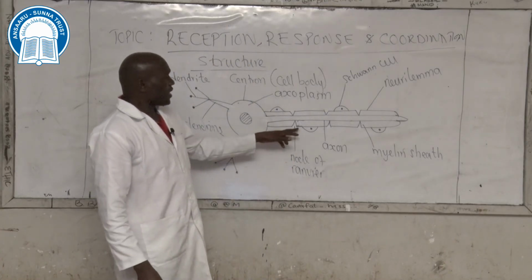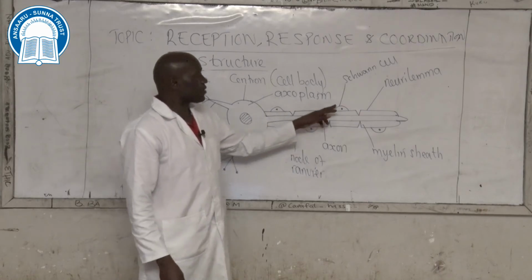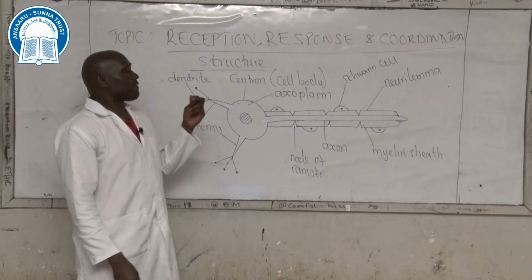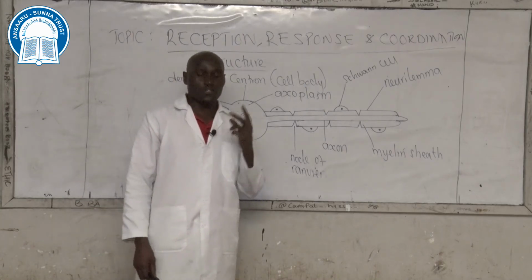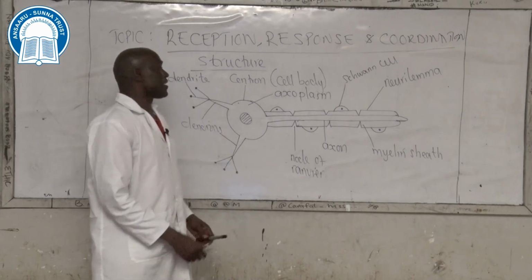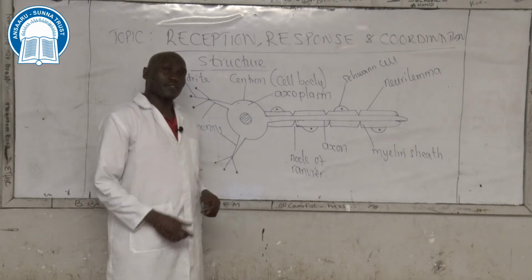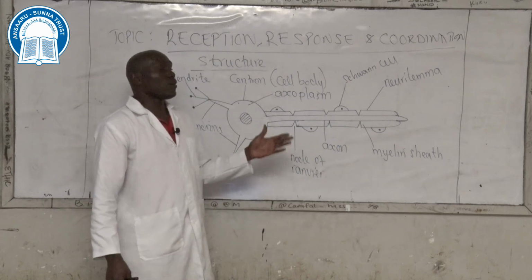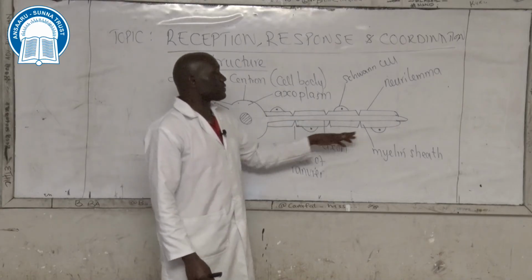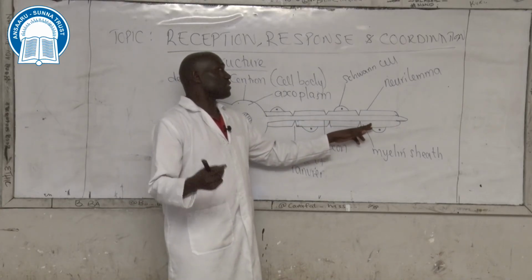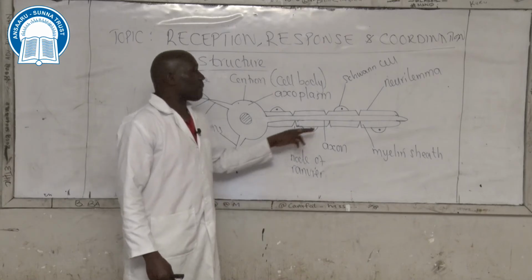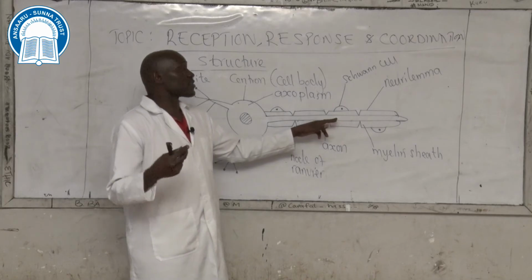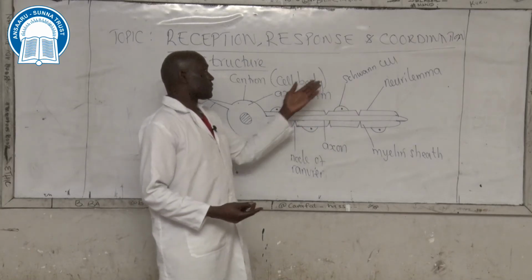So, Schwann cells are special cells that are found on the membrane known as neurilemma. Schwann cells have two main functions. One, secretion of myelin sheath, and also secretion or formation of neurilemma. As I've mentioned before, neurilemma is the membrane that covers the myelin sheath. It is secreted by Schwann cells. The myelin sheath, which is the layer of fats that cover the axon, is also secreted by the Schwann cells.